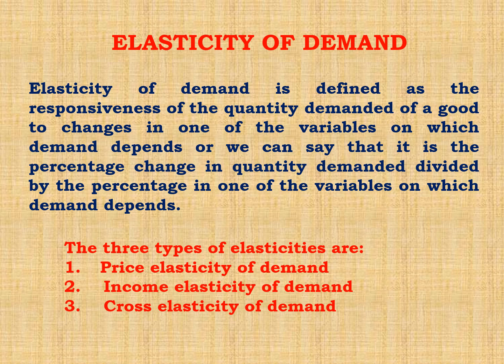So elasticity of demand explains what is the percentage change in quantity demanded in relation to the percentage change in price. So we can say that it is the percentage change in quantity demanded divided by the percentage change in one of the variables on which demand depends.